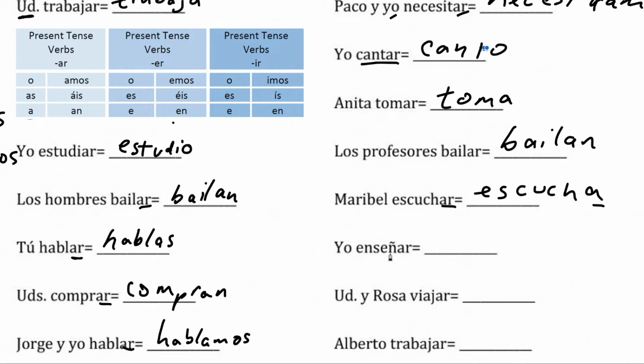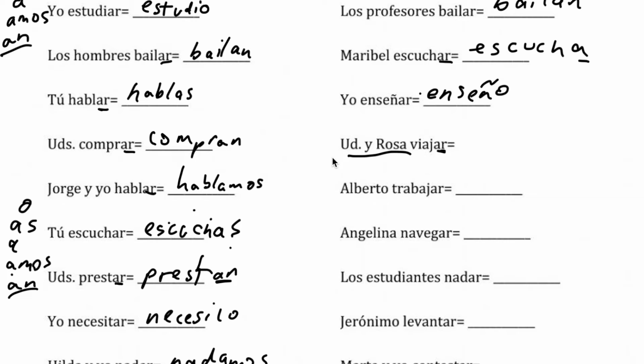Yo enseñar. I teach. How would we conjugate that? Yo enseño. Usted y Rosa viajar. Usted y Rosa. So when you're saying you and another person, you're saying both of them, right? You're saying all persons included. So usted y Rosa y Marcos y Javier, all of the people that you're saying, they're all involved.